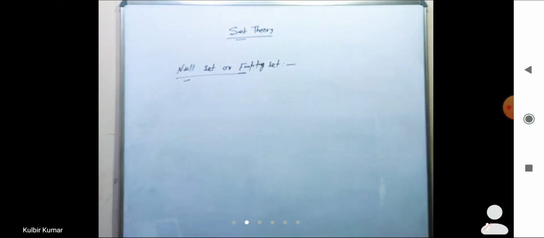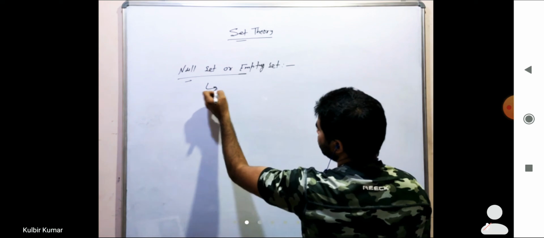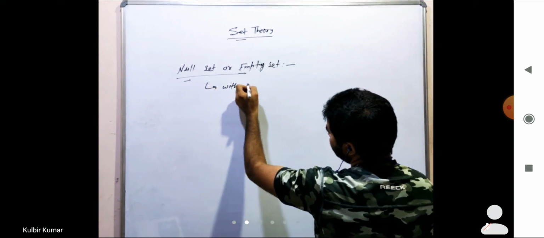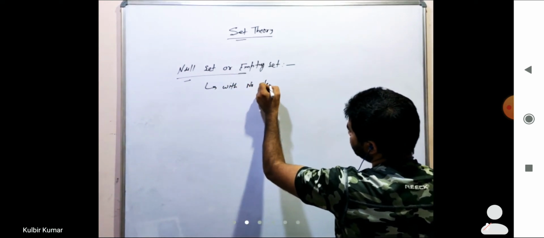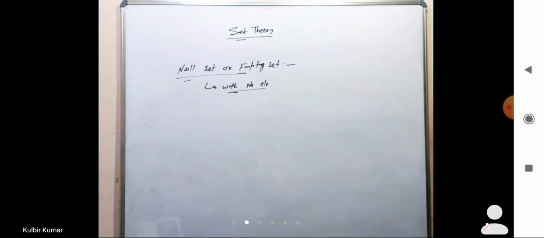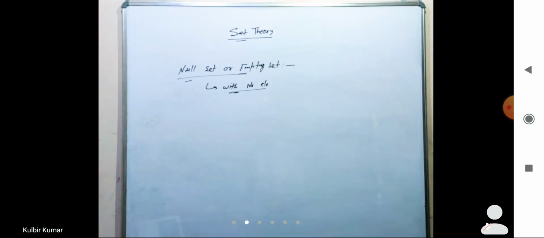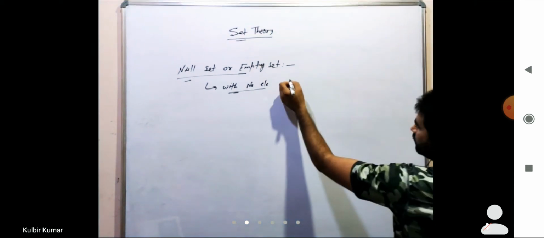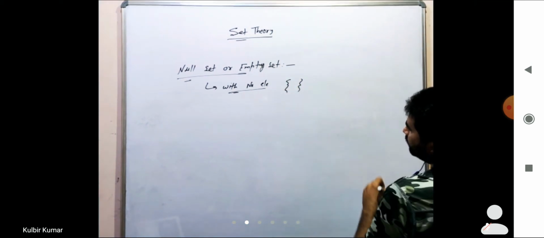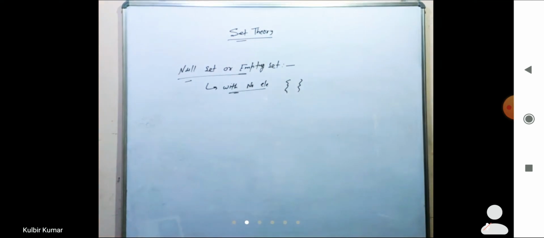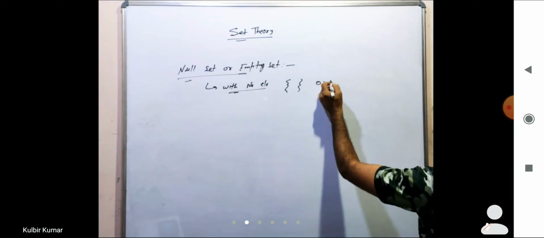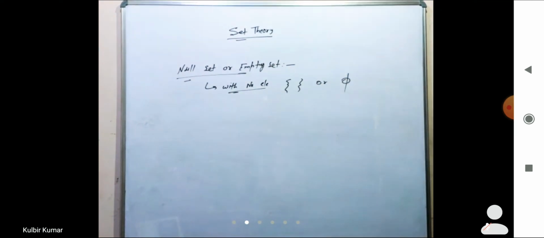A set with no element is known as an empty set, right? A set with no element is known as an empty set, and it is represented by these two curly brackets, or we can represent this one by phi.